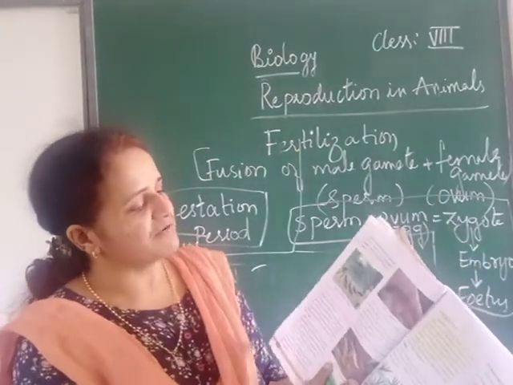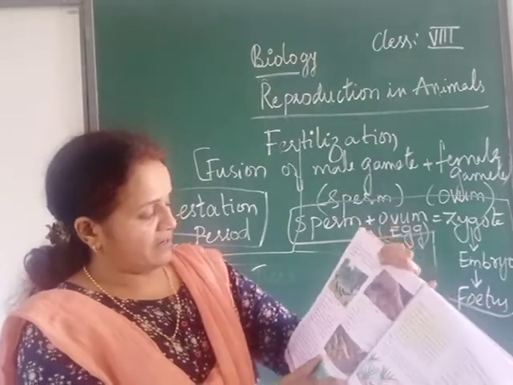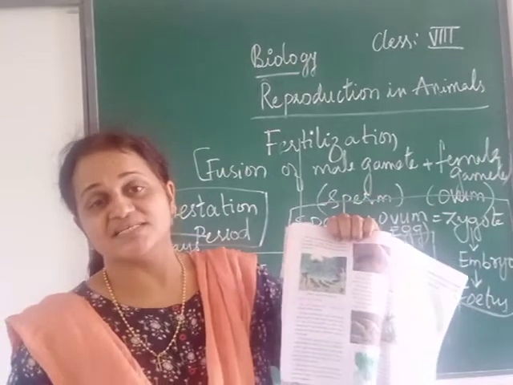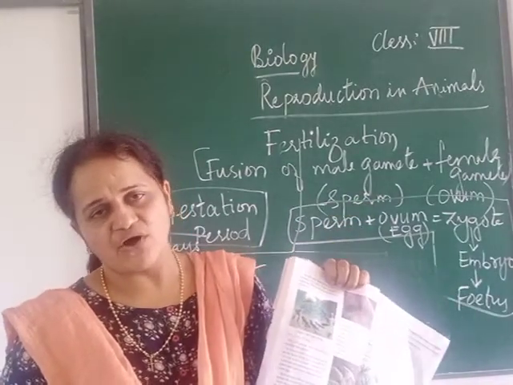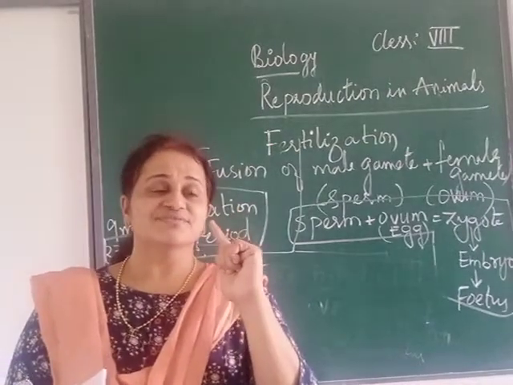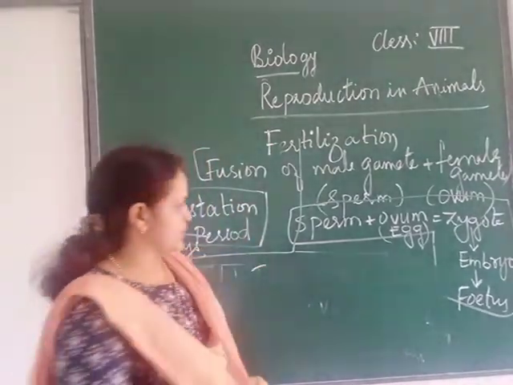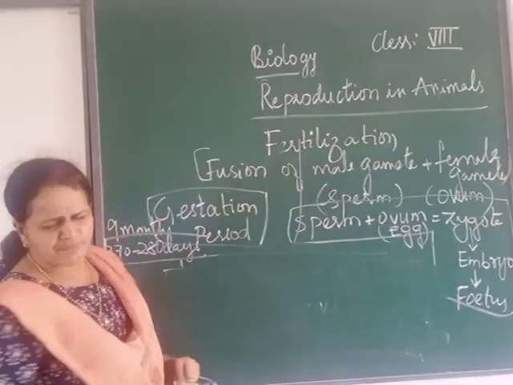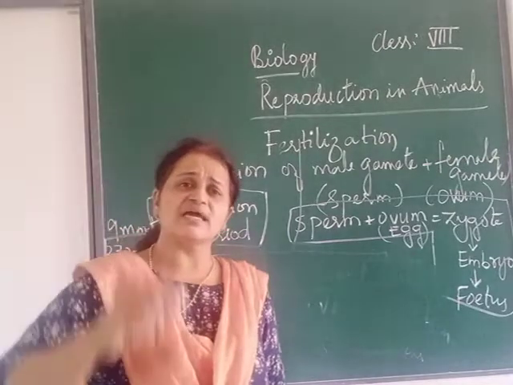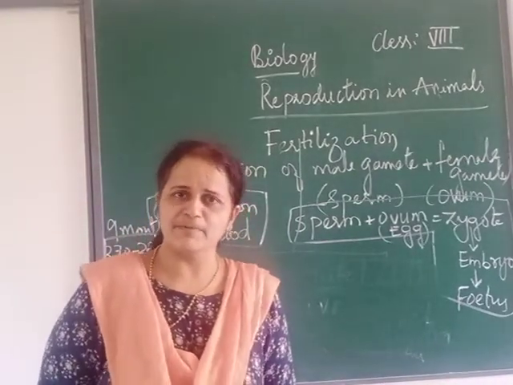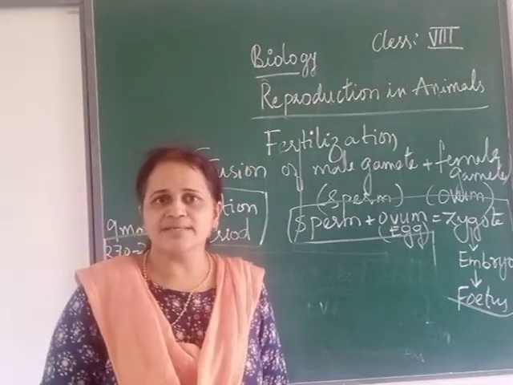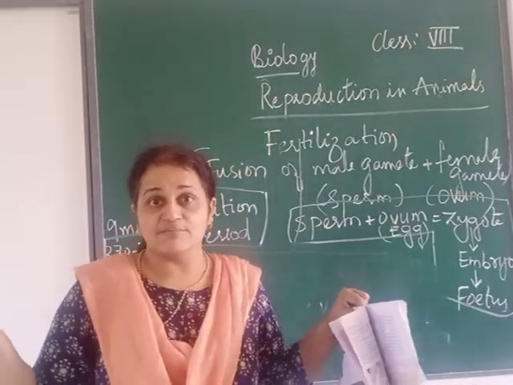So when you come to external fertilization, just see. On page 62 there is figure 13, life cycle of frog. Everyone has seen a frog. So how is this frog developing? It is developing from the small tadpole, you have seen it, it is called a tadpole. So from tadpole, if you remember, in 7th class you learned about the life cycle of the silkworm. You remember? Cocoon, larva. Okay, lastly you get the butterfly shape.